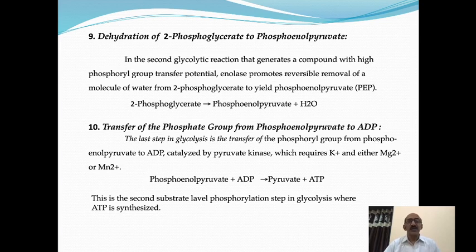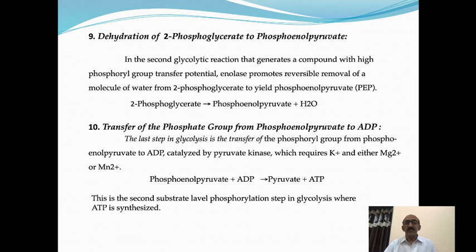This second glycolytic reaction generates a compound with high phosphoryl group transfer potential. Enolase promotes reversible removal of a molecule of water from 2-phosphoglycerate to yield phosphoenol pyruvate. For this reaction, the enolase enzyme is required because the product is enol pyruvate. Therefore, the enzyme is called the enolase enzyme. 2-phosphoglycerate is converted to phosphoenol pyruvate with the help of the enzyme enolase.